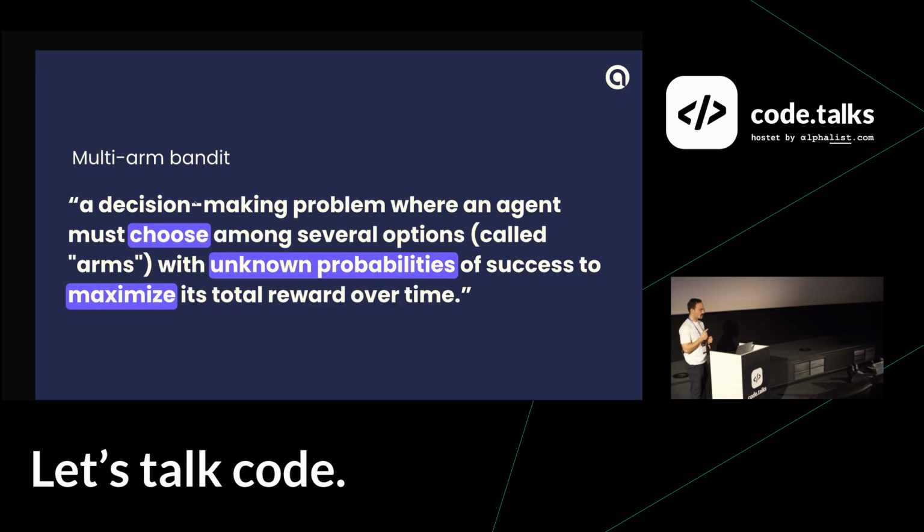So the outcome is not clear for you. And the third point is that you want to maximize some reward. The reward is defined and you just want to maximize it. So for solving these problems, there are multiple approaches, but there is one simple way.